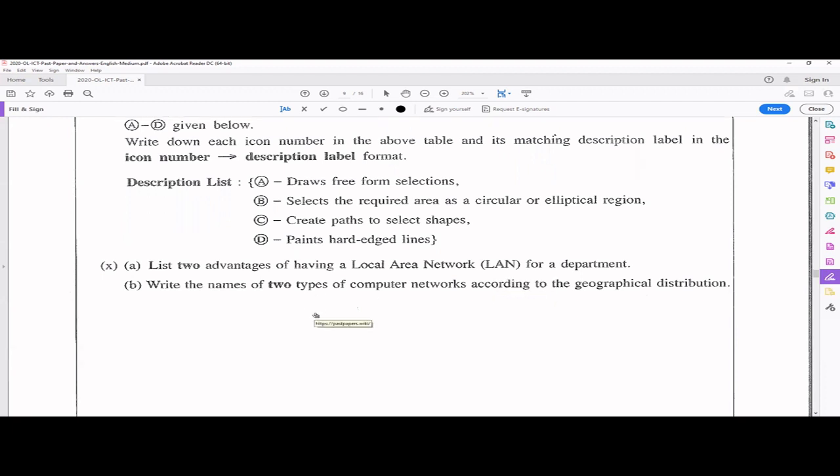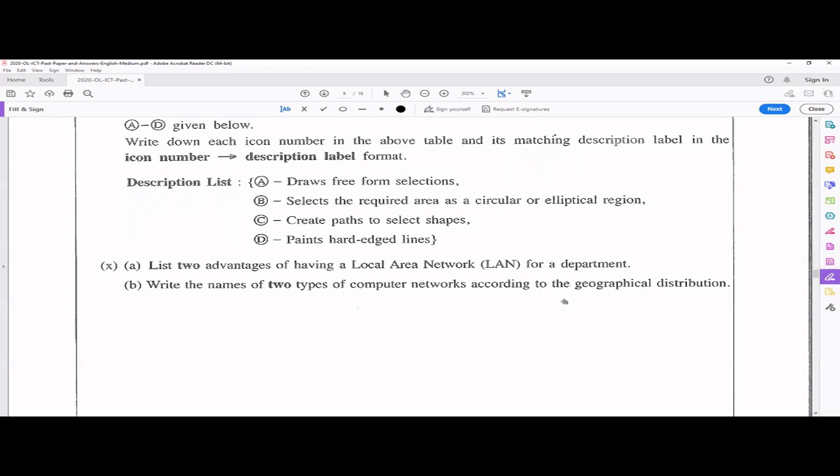Next one, write the names of 2 types of computer networks according to the geographical distribution. So you know, LAN is one thing based on the geographical location, the smallest computer network we can talk of. So LAN is one answer, local area network. And second thing is WAN, wide area network. That's one other one. Or you can write MAN, metropolitan area network.